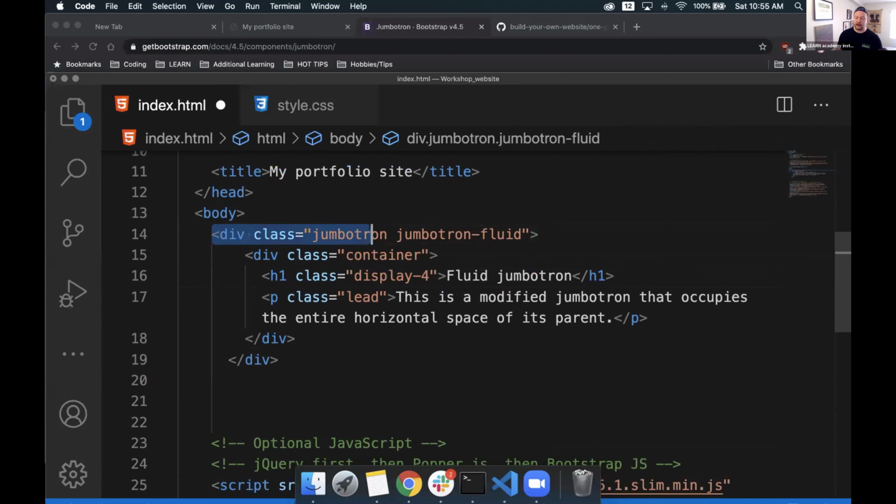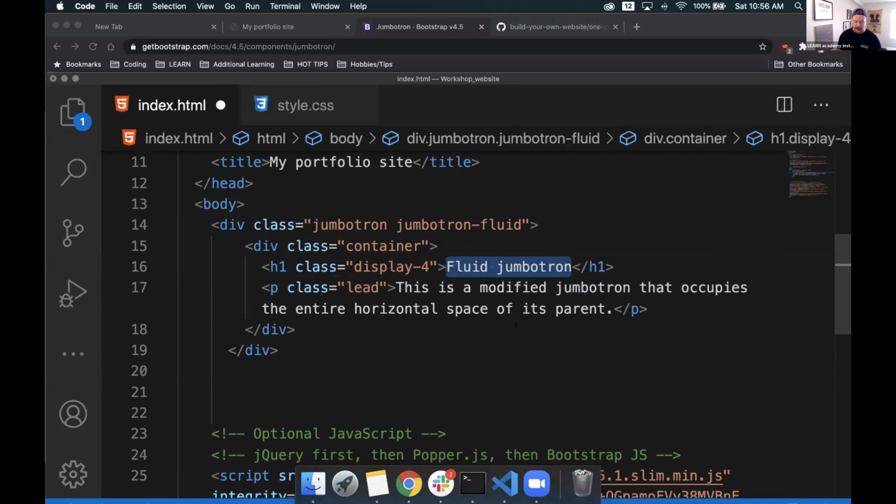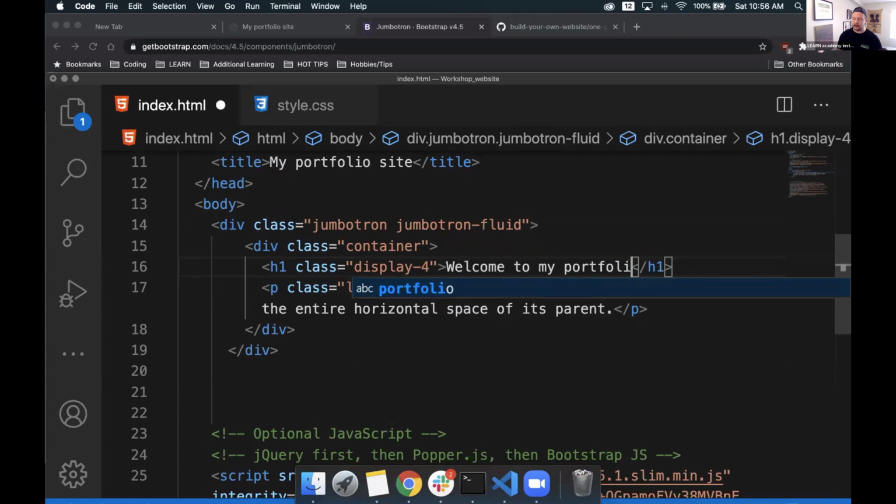So we have div class, we have another div inside of it, container, and then you'll see our friend H1. Inside of it, it says fluid Jumbotron. We can replace this with something a little more useful. We'll say, welcome to my portfolio. Ooh, again, I need to learn how to spell it. There, welcome to my portfolio, in between the opening H1 and the closing H1.